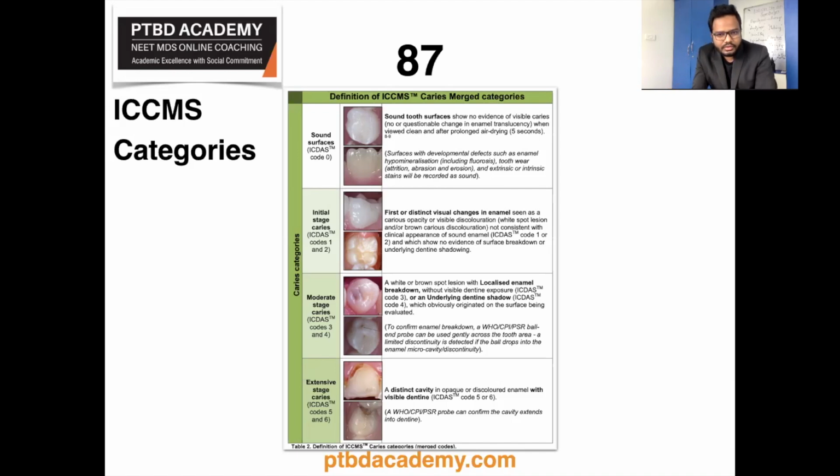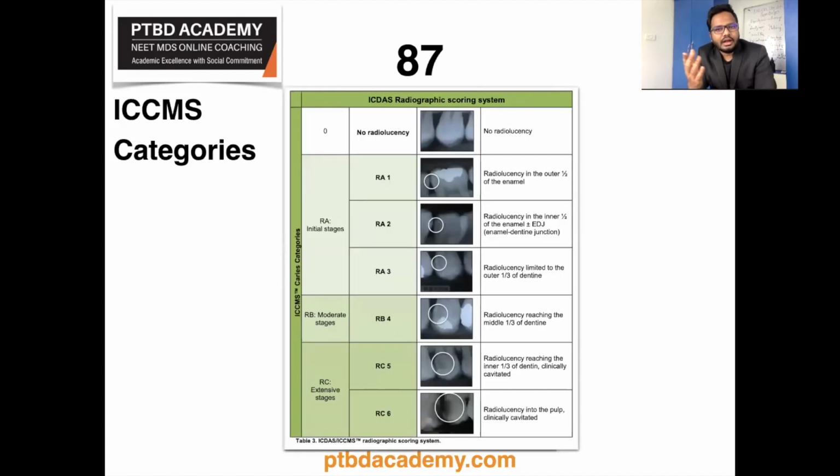And also along with this, we have the ICDAS radiographic scoring system. So I wanted to present these two tables, consider them very important, and let me know if this answers a query.